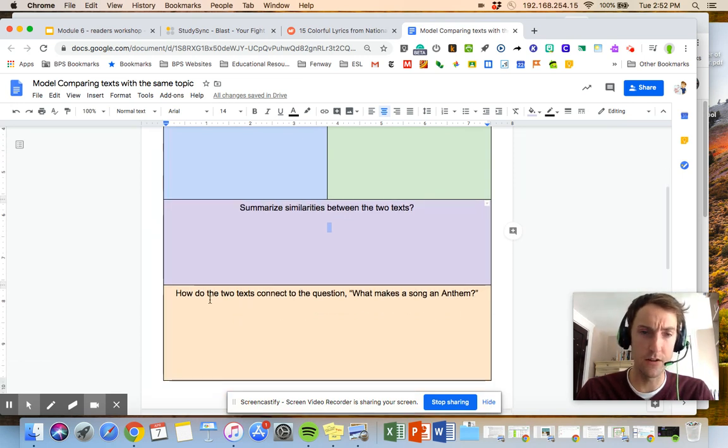And then the last thing to do is to think about how those texts connect to the question from yesterday, which is what makes a song an anthem? And so you can write complete sentences here as well.